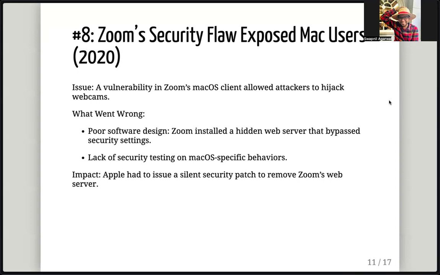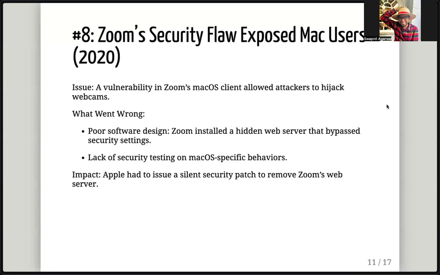The impact was that Apple itself had to step in and issue a silent security patch to remove Zoom's web server. Think about how big this is, right? That the platform layer itself had to step in, saying, "This has gone really wrong, let me do a silent security patch to remove this."